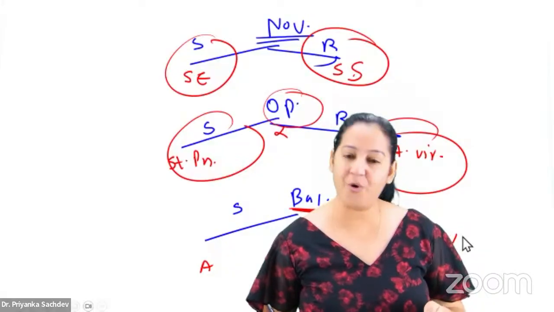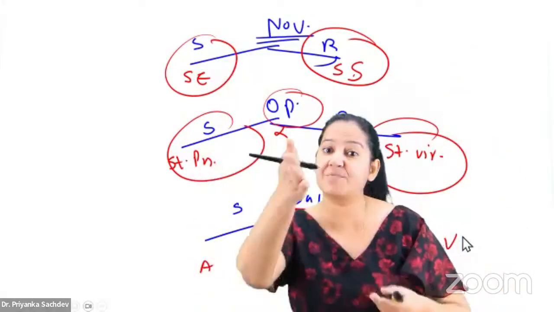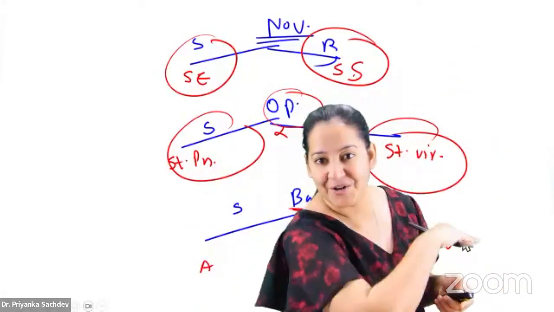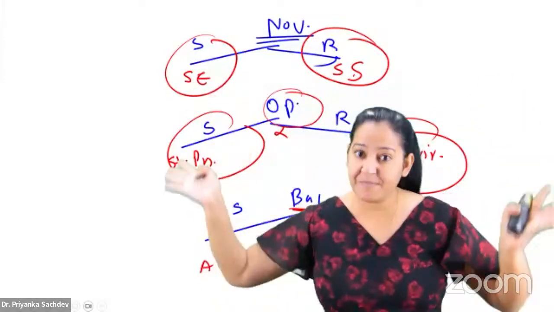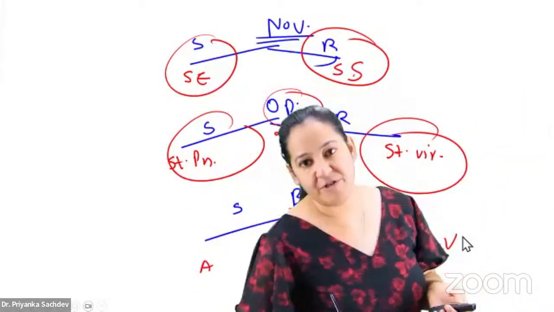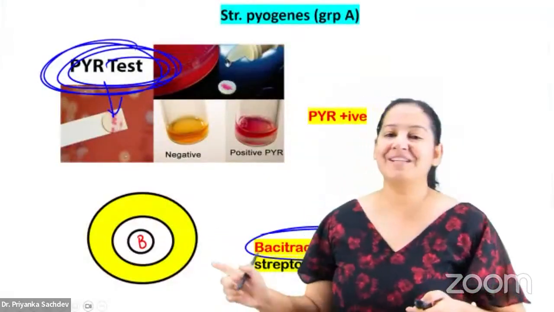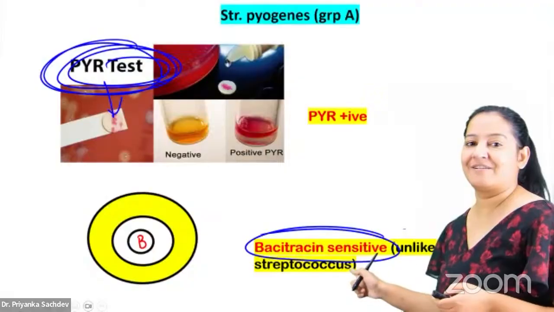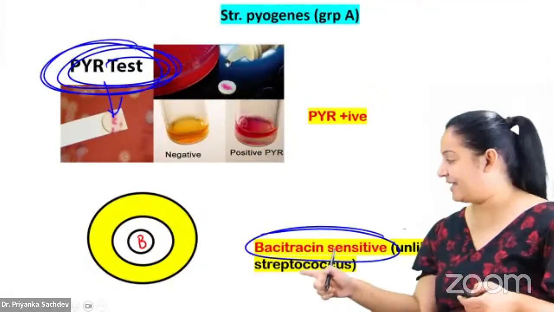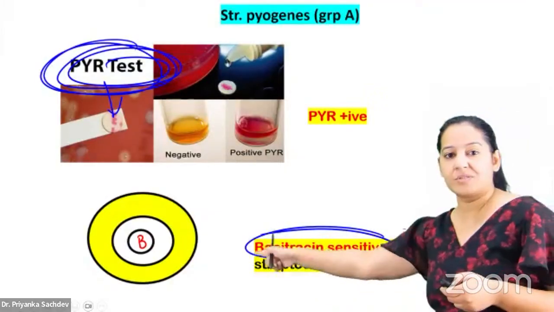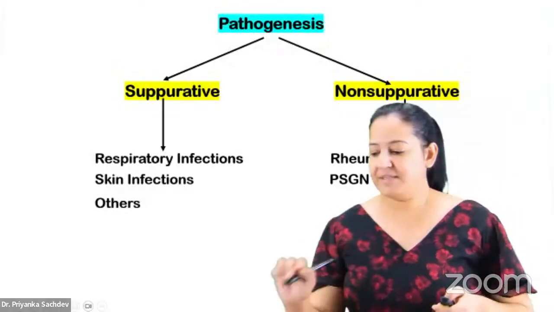How many of you got it? This is the approach-based microbiology. You get the clues in the question. Once you get the clue, you can recognize which bacteria they are talking about. In the options, you can easily go. So it is bacitracin sensitive. You can see the colonies are not coming closer to the bacitracin. Okay, so these are the 2 unique properties.